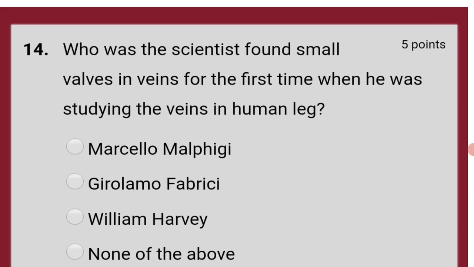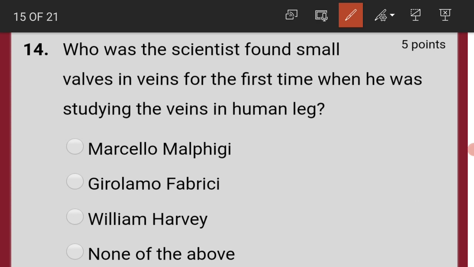Who was the scientist that found small valves in veins for the first time when he was studying the veins of the human leg? That is Girolamo Fabrici.